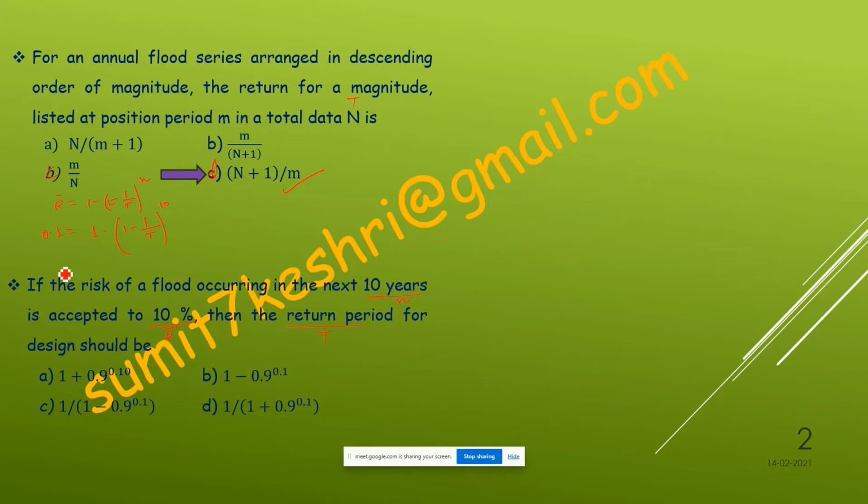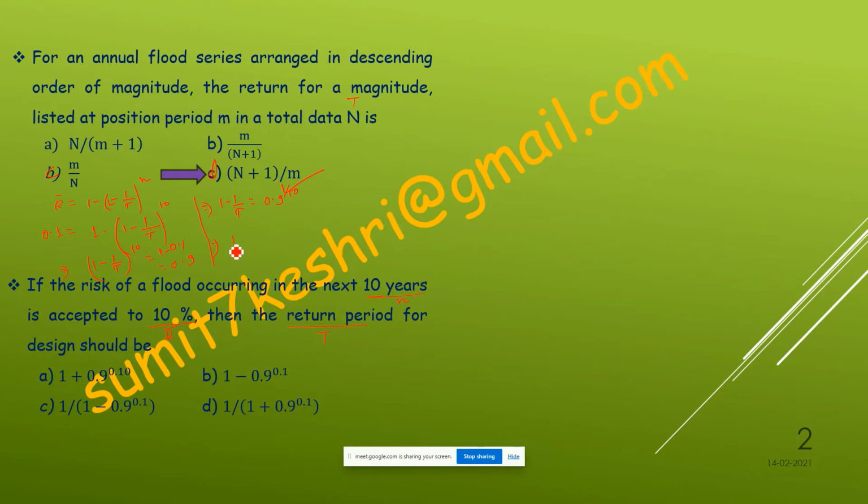So here it will be (1 minus 1 by T) to the power 10 is equal to 1 minus 0.1, so it will be 0.9. So 1 minus 1 by T will be 0.9 to the power 1 by 10.